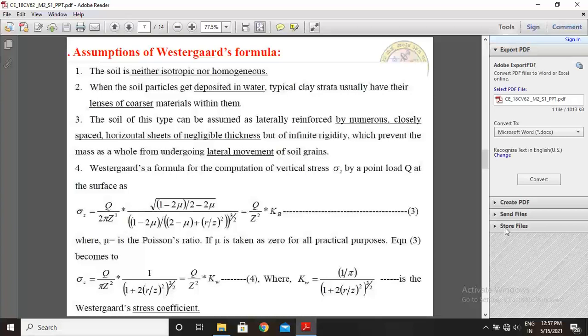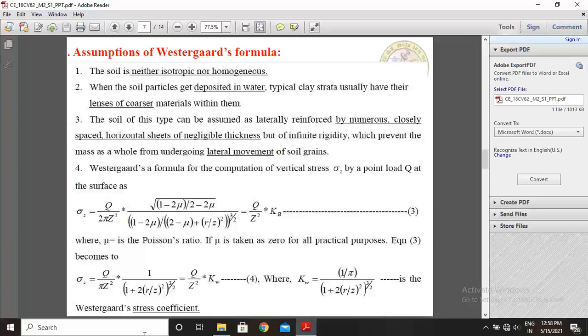Next, Westergaard's formula for the computation of vertical stress, that is sigma z, by a point load Q at the surface, is given by the equation sigma z equal to Q by 2 pi z square into root of (1 minus 2 mu) by (2 minus 2 mu) divided by ((1 minus 2 mu) by (2 minus 2 mu) plus (r by z) square) to the power of 3 by 2, which is nothing but Q by z square into Kb. This is equation number 3, where mu is the Poisson ratio.